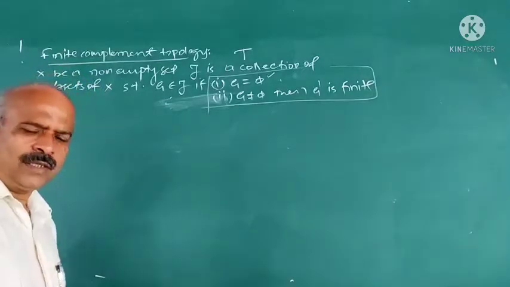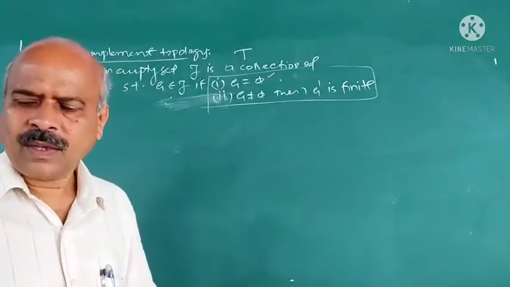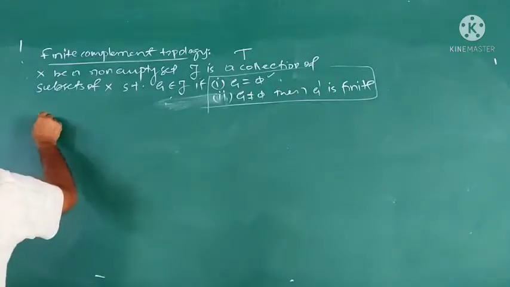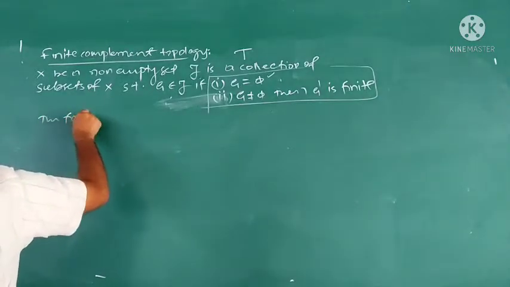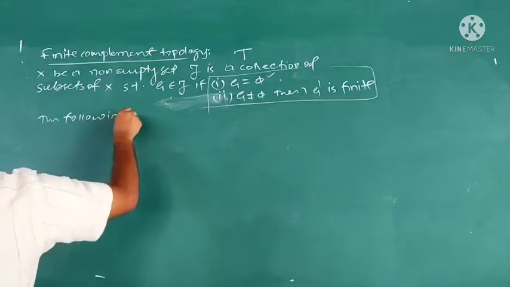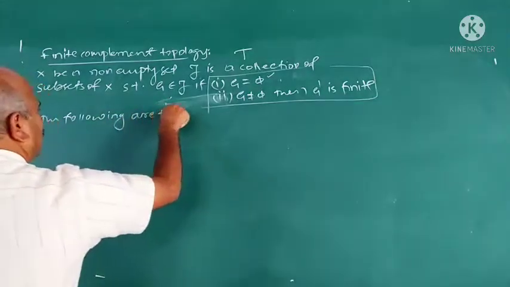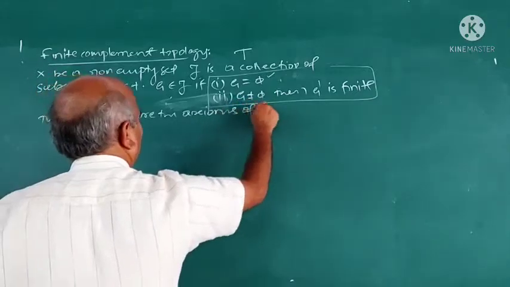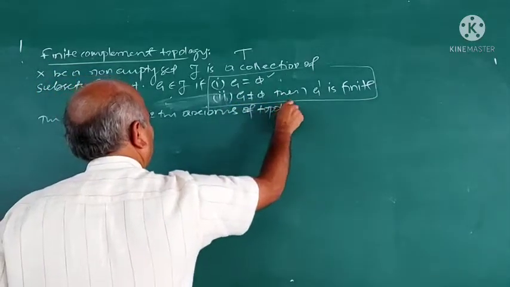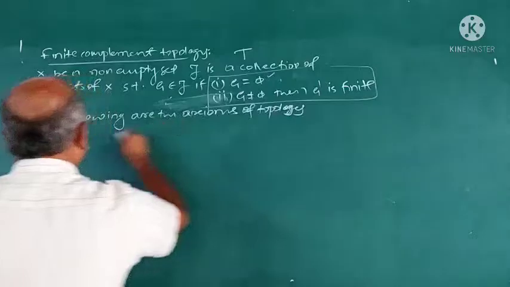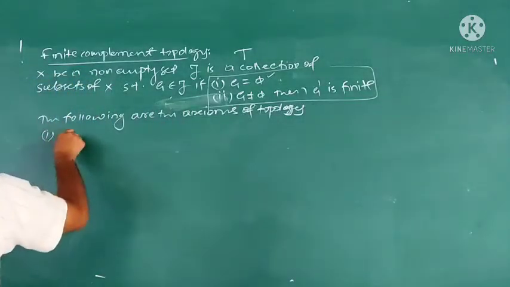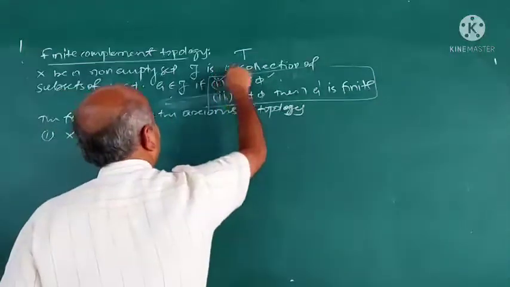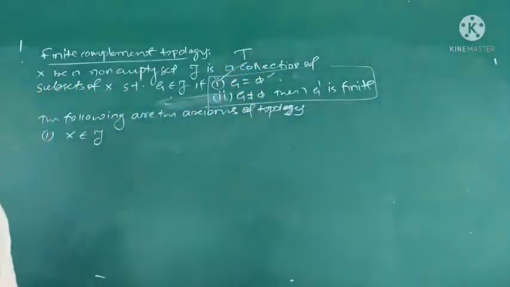Now to prove this, what is the first axiom? Following are the axioms of topology. First one, X belongs to tau. How is the collection defined? You have to understand this collection is defined like this.